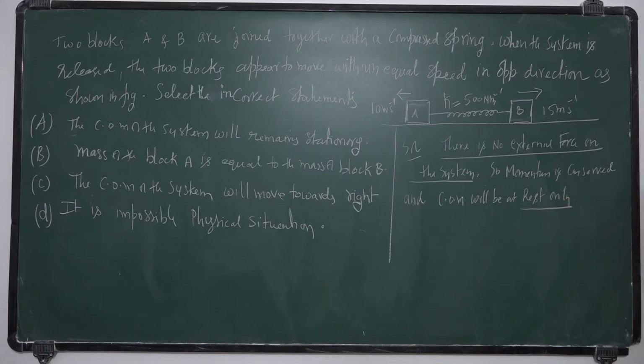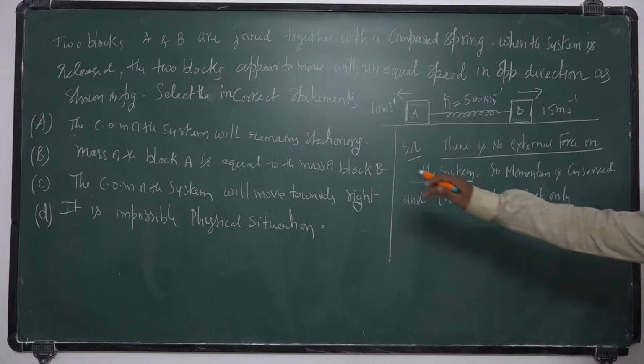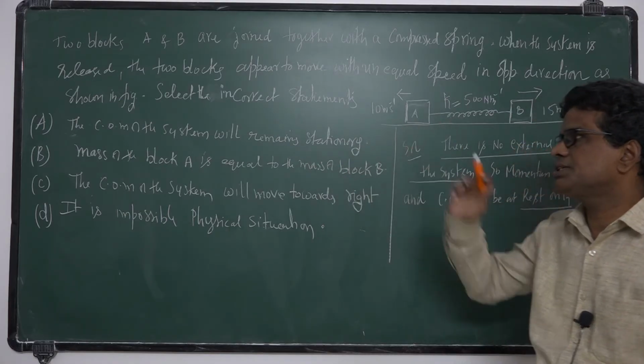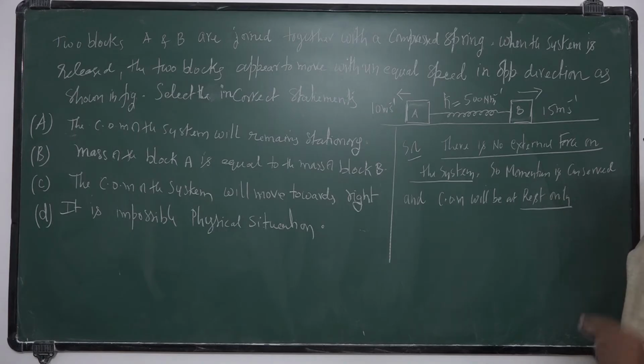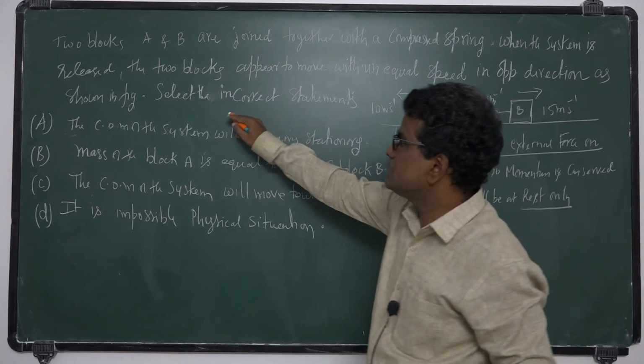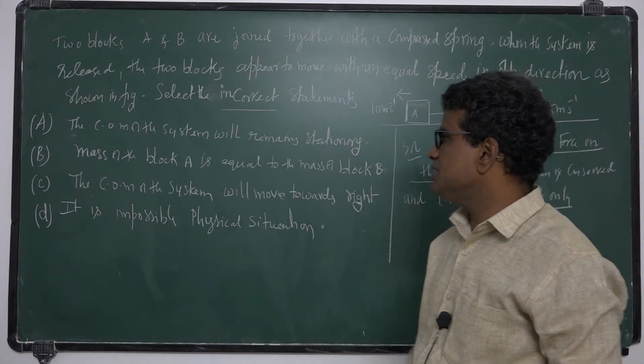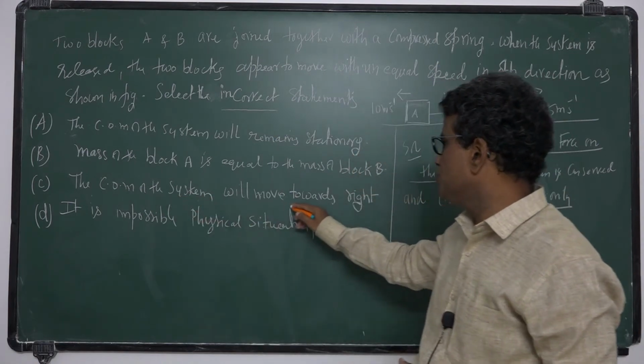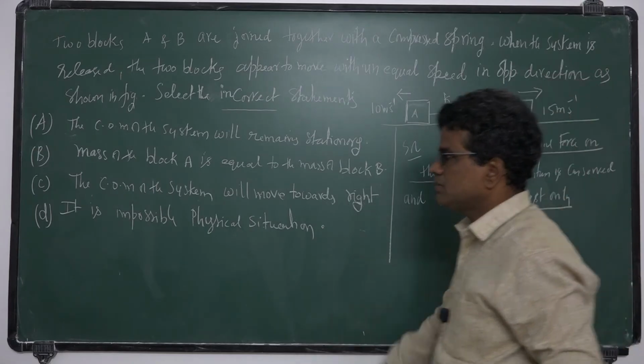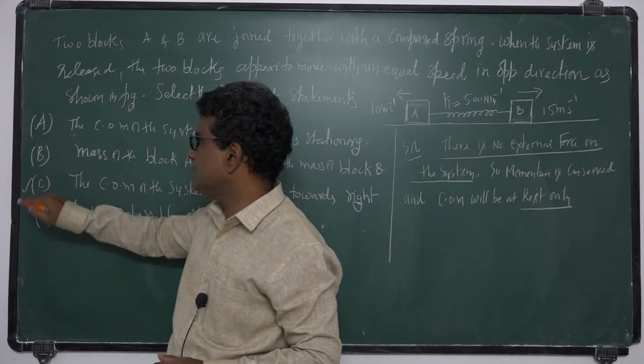Since there is no external force acting on the center of mass, momentum is conserved, and the center of mass will remain stationary. After releasing, the center of mass will also be at rest. Actually that is the correct statement, but here we want to select the incorrect statement. So incorrect means the center of mass of the system will move towards the right side, that is wrong. So incorrect is C.